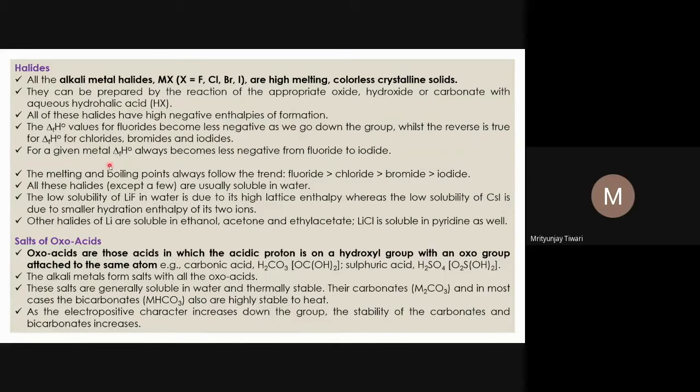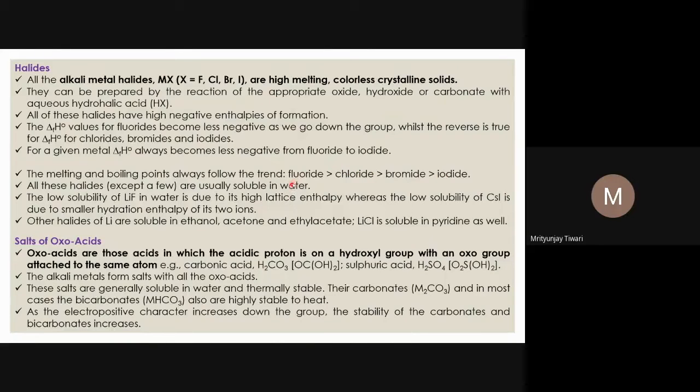Usually, what we see is that delta F H naught is always more negative, and we get a more stable product from fluoride to iodide. The melting and boiling points always follow this trend. For all the alkali metals, the melting and boiling point for fluoride is more than the chloride, then bromide, then iodide.